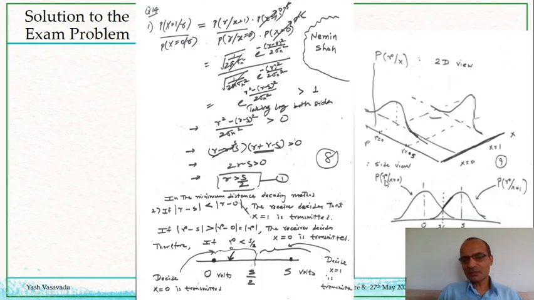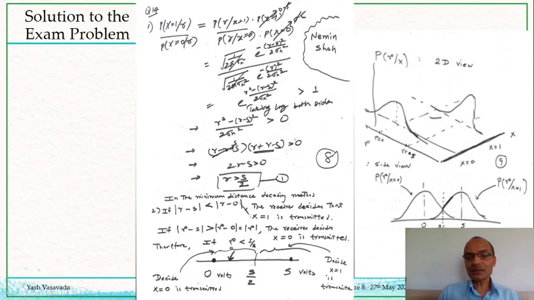Typically, when bit 0 and bit 1 are transmitted with equal probability of 0.5, then the decision boundary is at the point at which the conditional PDF of R given X equal to 1 meets the PDF of R given X equal to 0, which are the likelihood functions of R. In this diagram, you can see that these two conditional PDFs meet exactly at S divided by 2.